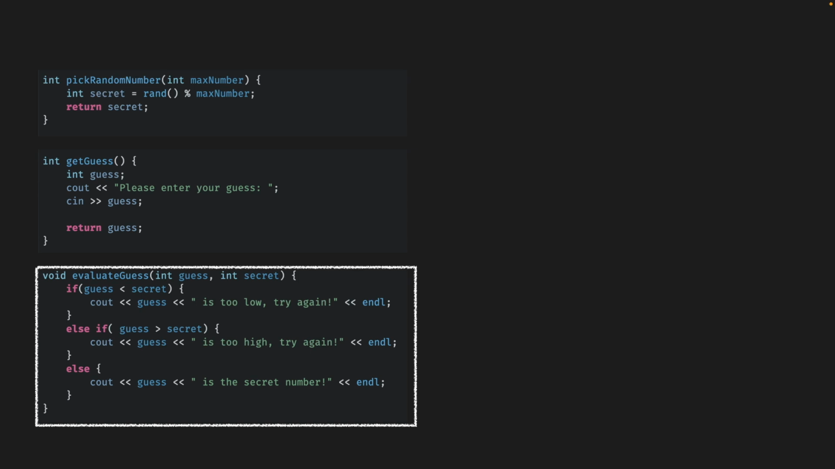The third function, evaluate guess. We take the guess and secret and we compare them. If guess is less than secret, we let the user know it's too low. If it's greater than the secret number, we let them know it's too high. Otherwise, we tell them, hey, great job, you got the secret number.